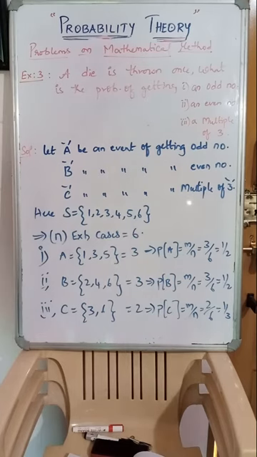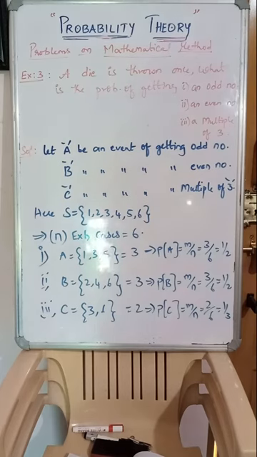But always remember step number 1, writing the event according to the probability which is asked. Second thing is writing the sample space or else exhaustive cases. Third thing is bifurcating the favorable cases. So these are the 3 steps. Whenever you calculate any probability problem, remember 3 steps. First, writing the event. Next, writing the total number of outcomes, the sample space along with the exhaustive cases. Step 3 is favorable cases and calculating the probability. Clear? So this is a problem.